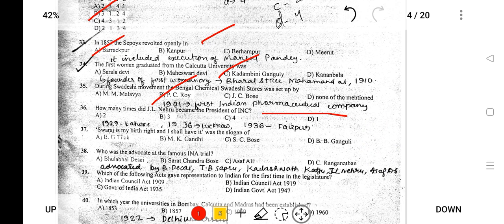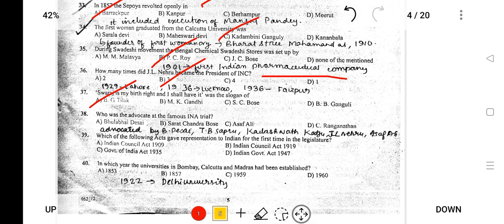Next, how many times did Jawaharlal Nehru become the president of INC? So three times. That is 1929 Lahore session, Purna Swaraj, 1936 Lucknow session, and 1937 Faizpur session. So it will be three times. Swaraj is my birthright and I shall have it. Swaraj means complete independence, and it was given by B.G. Tilak.